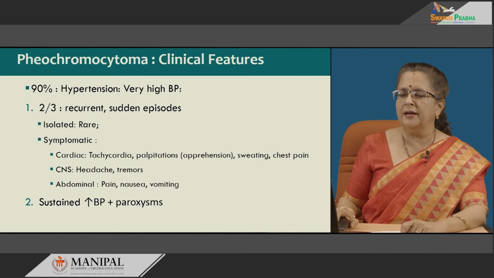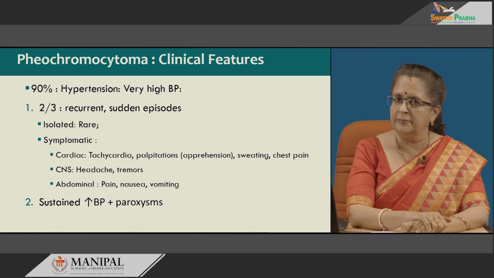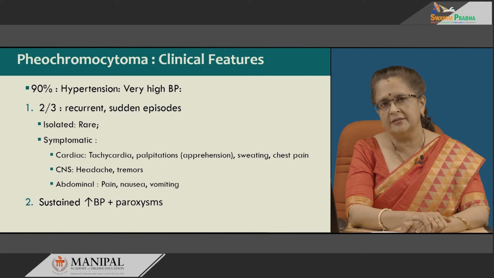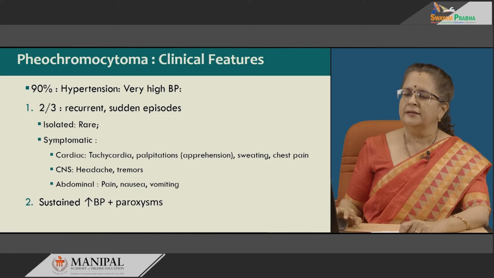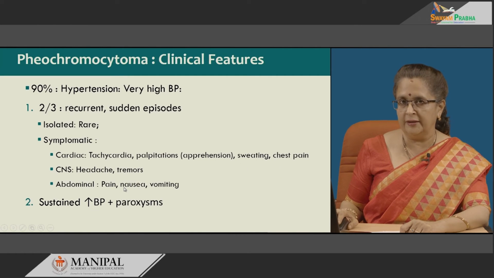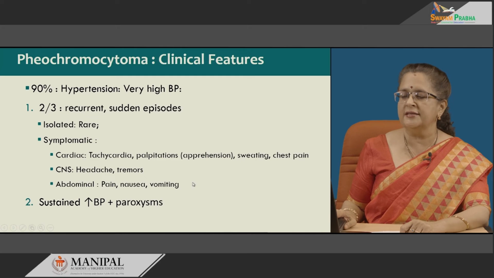So, this paroxysmal hypertension just occurring by itself without any systemic features is rare. Most of the time it is associated with systemic features, including cardiac, like tachycardia, palpitations, apprehension, sweating, chest pain. Then CNS manifestations like headache and tremors, abdominal manifestations including pain, nausea, vomiting.